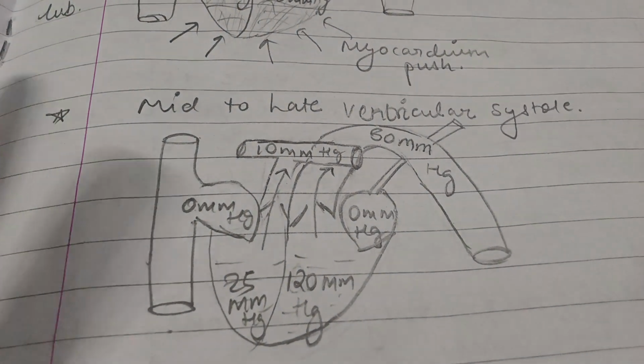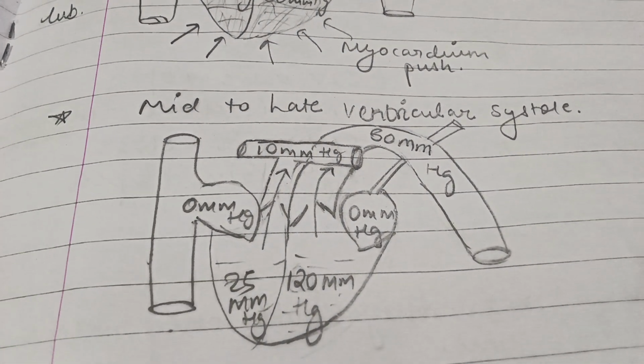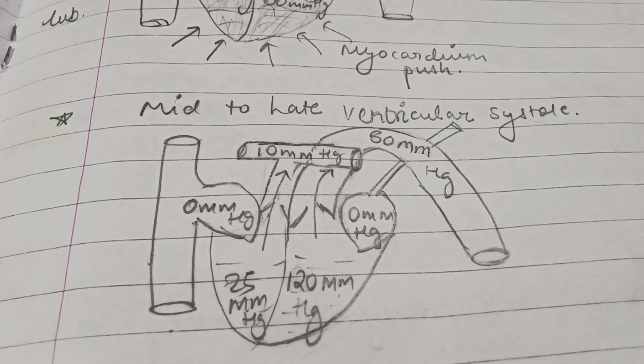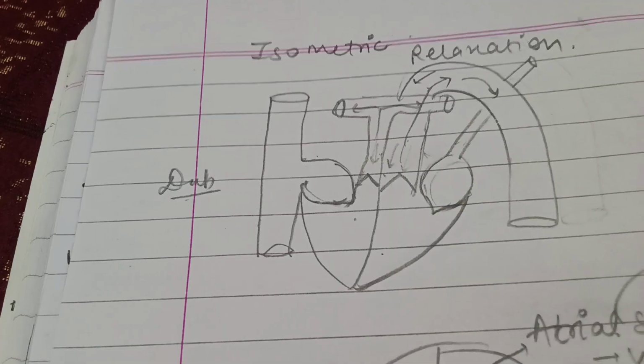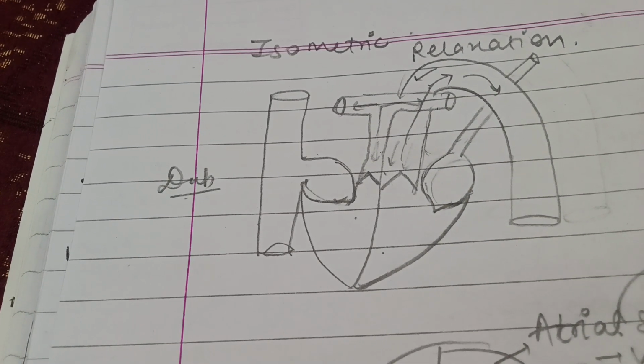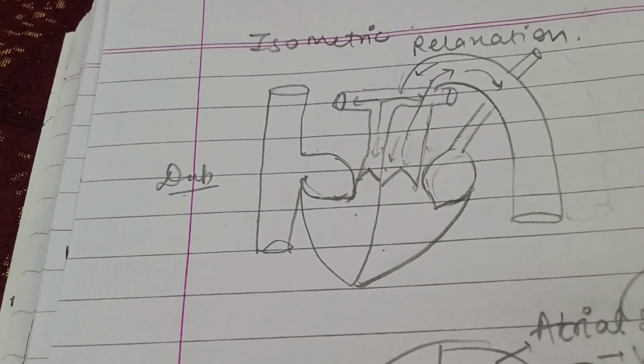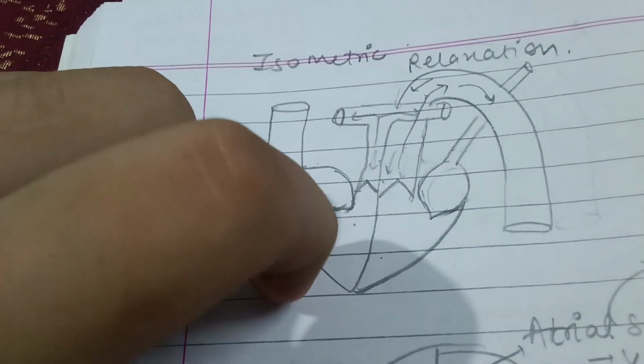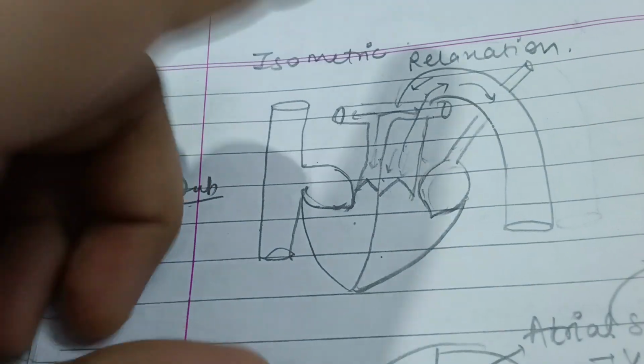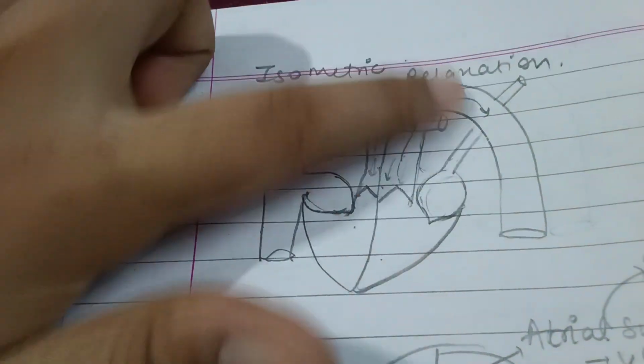Now what happens after ventricular systole? Obviously, if it is contracting, afterwards it will relax. Once the ventricles relax, the valves get closed and all the blood is transported to these great arteries.